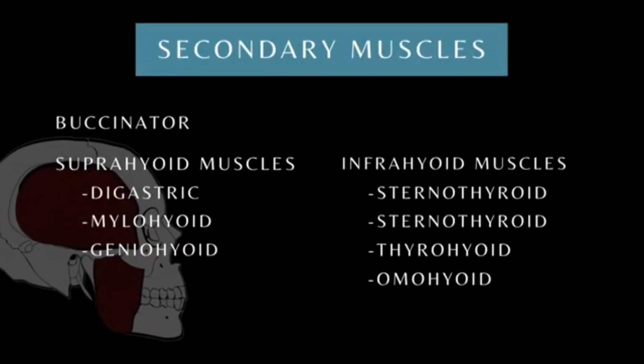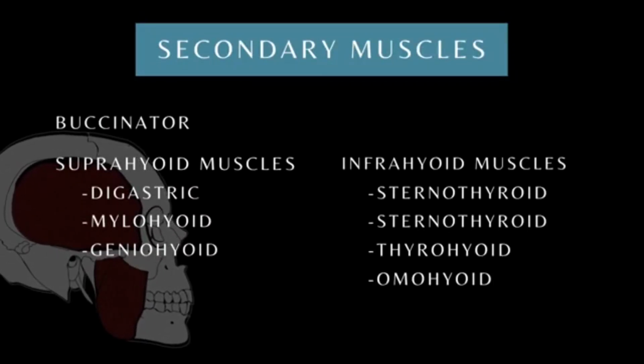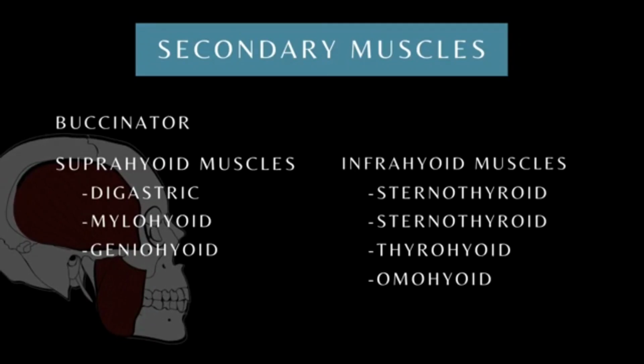There are other muscles of the head and neck that participate in mastication. These are called secondary or accessory muscles. They include buccinator, suprahyoid muscles, digastric, mylohyoid, and geniohyoid muscles, infrahyoid muscles, the sternohyoid, sternothyroid, thyrohyoid, and omohyoid muscles. Let's look at the primary muscles in more detail.